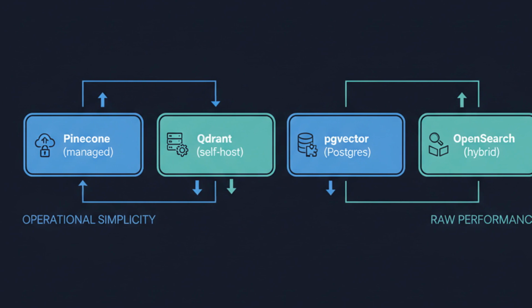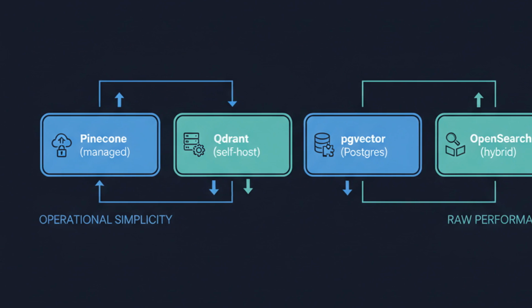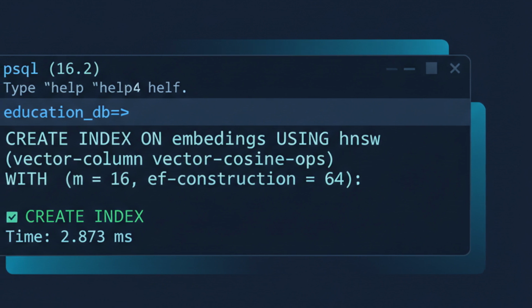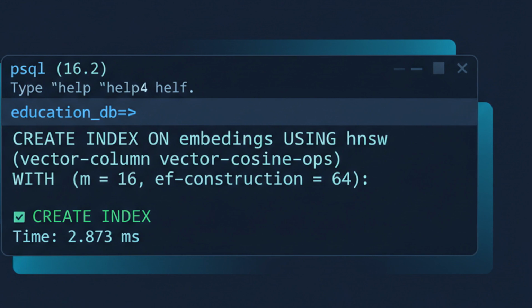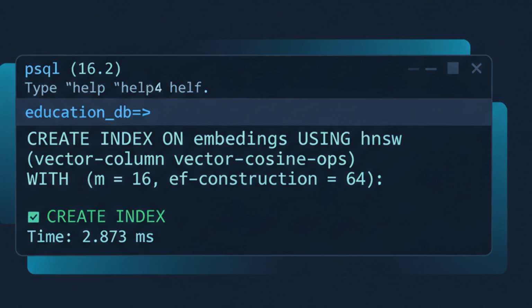If you already run Postgres at scale, pgvector with an HNSW index is often the lowest friction path to production. Why HNSW and not a brute force scan? Because comparing your query against every vector is linear time, and at 10 million vectors, that's a non-starter. HNSW, hierarchical navigable small world graphs, gives you approximate nearest neighbor search in logarithmic time. It builds a layered graph where you greedily hop toward the closest neighbors. You trade a tiny bit of recall for a massive latency win.